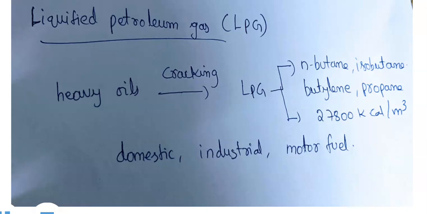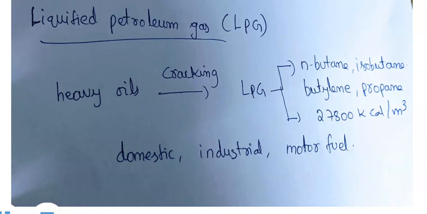Before the usage of this natural gas, we should remove some ingredients present in it, such as water, dust, sulfides, carbon dioxide, nitrogen, propane, butane, butene, etc. By removing all these ingredients, we can use natural gas.